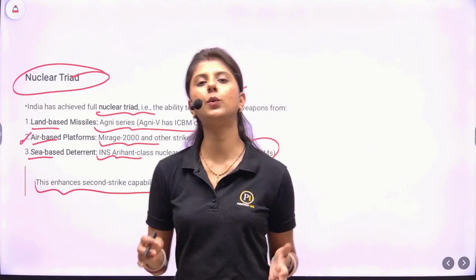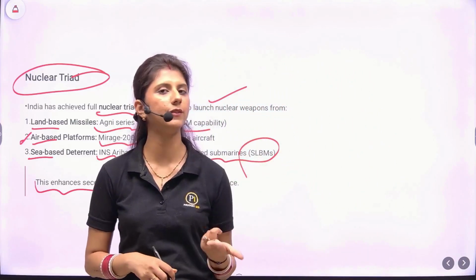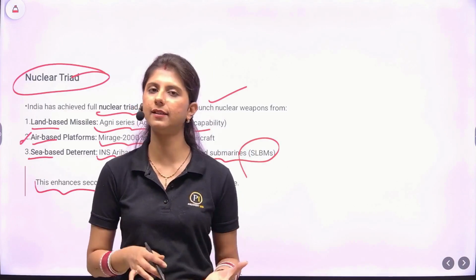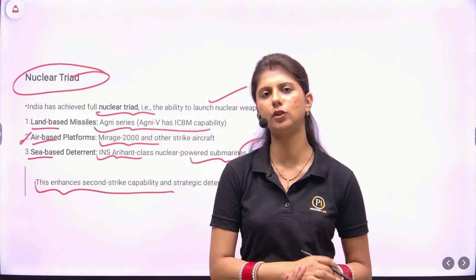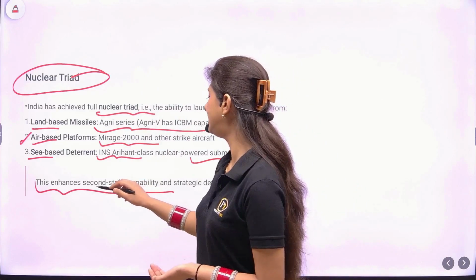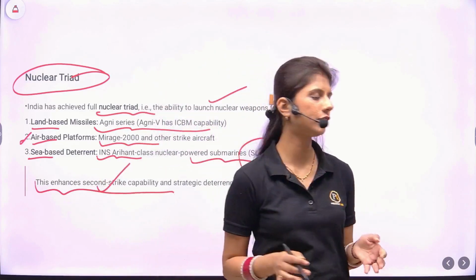So we are not going to use nuclear technology first because we have a no first use doctrine, but in case the need arises, then we have the capability to deter the nuclear threat by second strike capability from the nuclear triad.